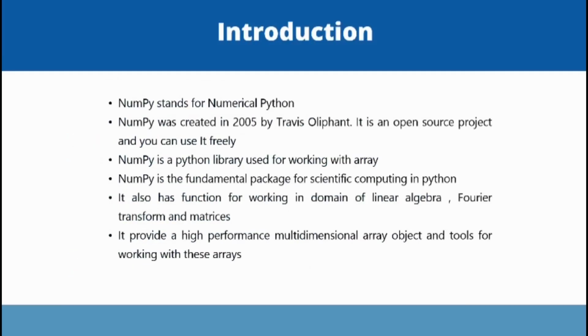We know Python is used for data science and machine learning, or when we want numeric computations or heavy computation, so Python is suitable. Because Python has powerful inbuilt libraries, NumPy is one of the powerful libraries. NumPy stands for Numerical Python. NumPy was created in 2005 by Travis Oliphant. It is an open source project and you can use it without a cost.